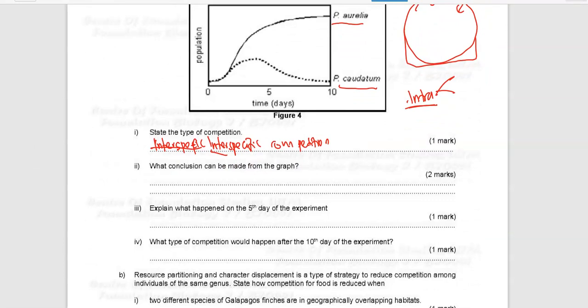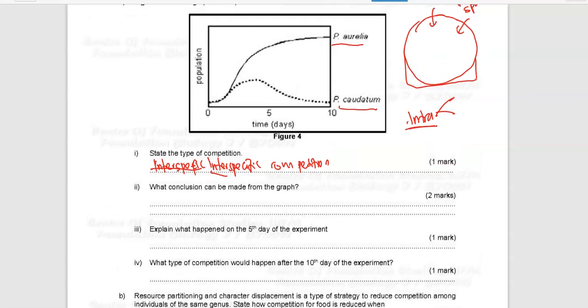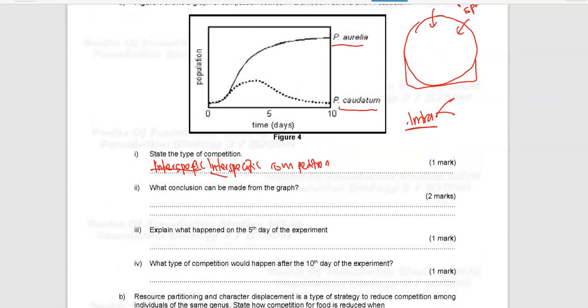Okay, so question number 2, what conclusion can be made from the graph? If you look at this graph, you will observe that over time, the population of Paramecium aurelia increases and the population of Paramecium caudatum decreases. So for the first point, the conclusion is that Paramecium aurelia and Paramecium caudatum will compete for the same resources, such as food and also space.